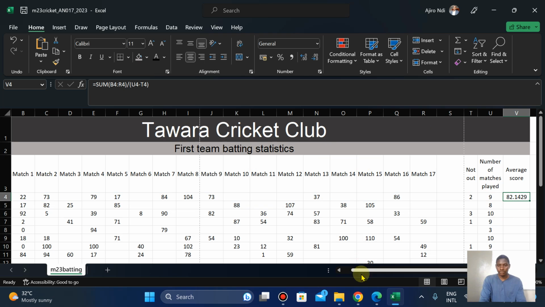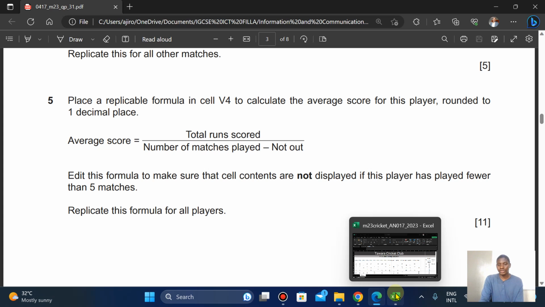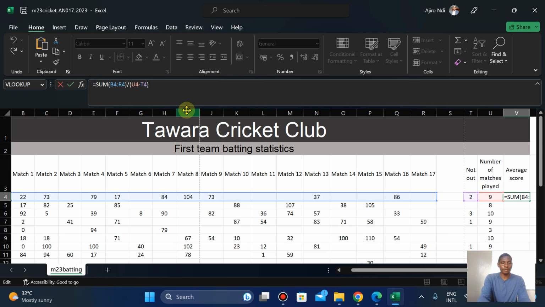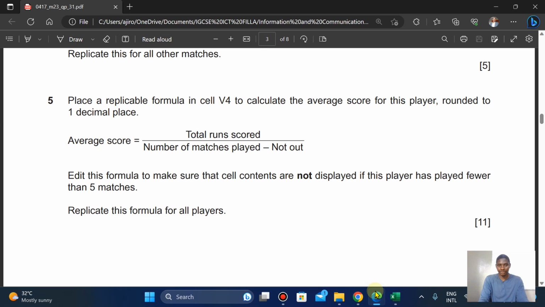Now let's start from the basics. It said replicate this formula in cell V4. You have to take it one step at a time. To calculate the average score, rounded to what? One decimal place. So let's round it to one decimal place. So I'm going to use ROUND, which is a function. I said rounded, not round down, not round up.